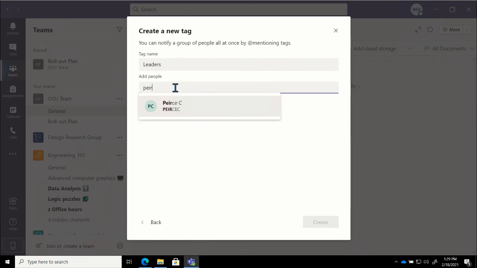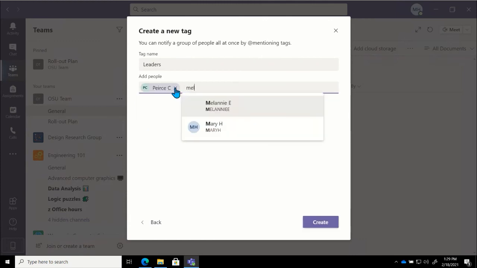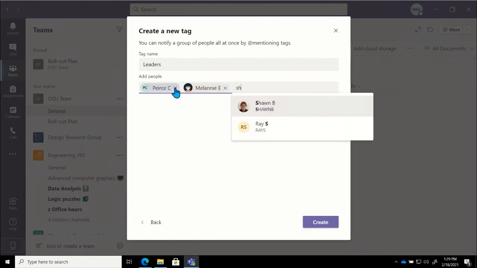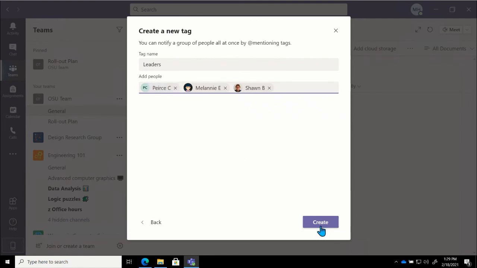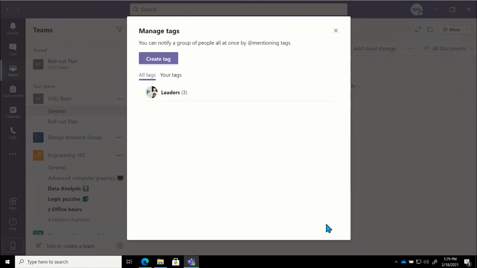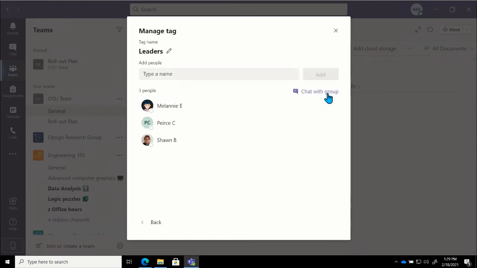So I could say Pierce, Melanie, Sean, and we'll leave it at that. Now I can go ahead and click on create. And what's really nice about that tag is I can mention or tag that particular tag in our general or rollout channel. But I can also click on this leaders tag while I'm in here. And you'll notice that we get this chat with group option. So I could start a group chat using this particular tag very easily.